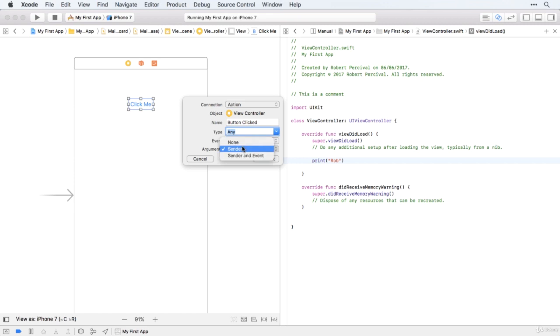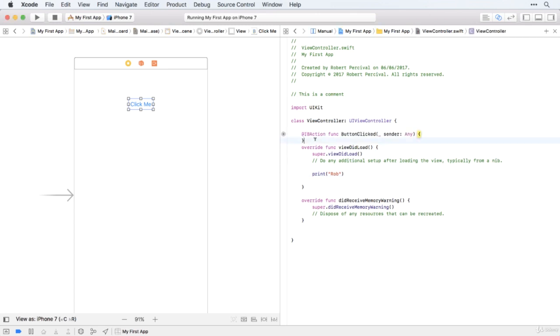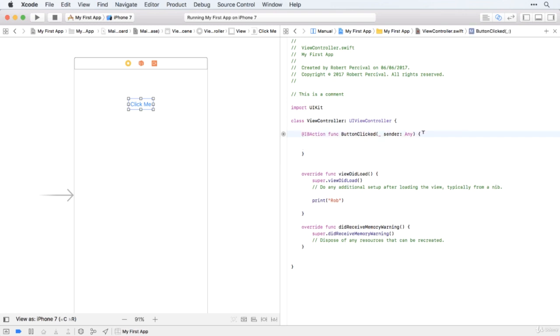And then we've got various arguments we can send. They are something, again, we'll use later, but really we only need the sender for now. So click connect.